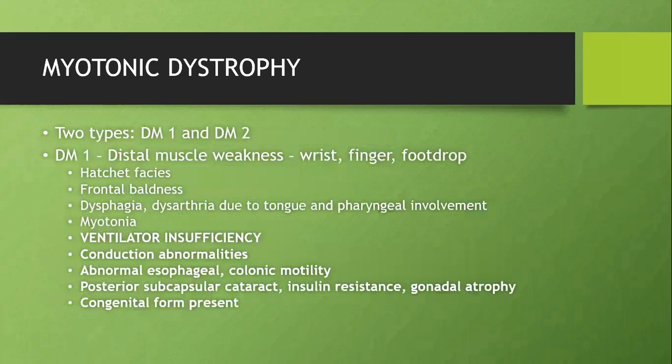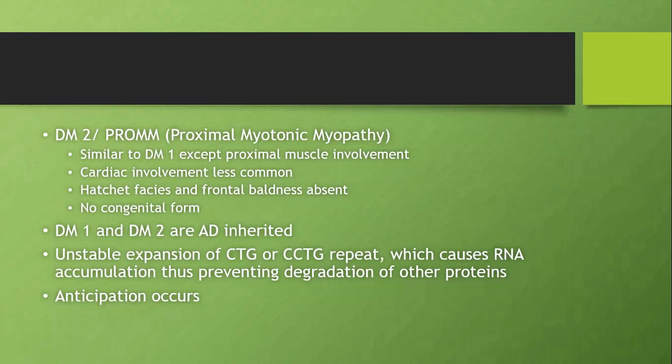I told you in DM1, there will be distal muscle weakness. In DM2, there will be proximal muscle weakness. So just a few differences. Similar to type 1, but proximal muscle involvement is more common, and cardiac involvement is less common. Congenital form is absent. Hatchet face is absent. So these 4 features are absent, but the other myotonia will be present. Colonic motility disorders and esophageal motility disorders will be present. Both are autosomal dominant inherited.